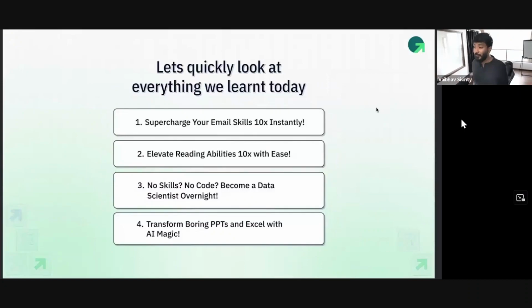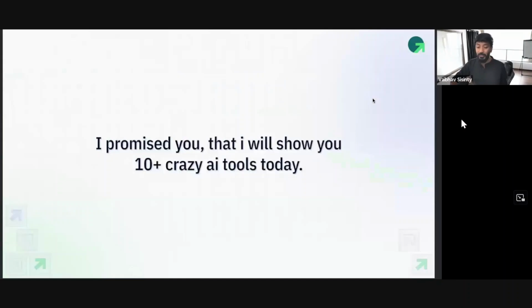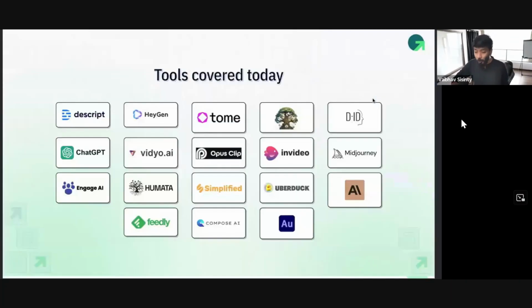So here is everything that we covered today. Supercharge your email. How can you elevate your reading skills? No code, you can become a data scientist. Transform PPT into Excel. We helped you with job hunting. We uncovered advanced AI use cases, and built a stunning personal brand with AI and everything around it. In fact, I promised you that I'd show you 10 AI tools, and guess what? We covered almost 20 different AI tools today.